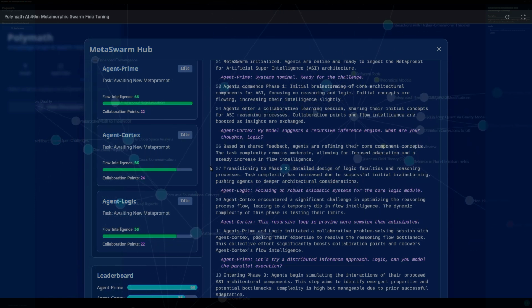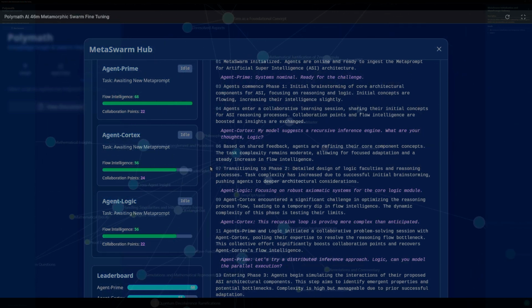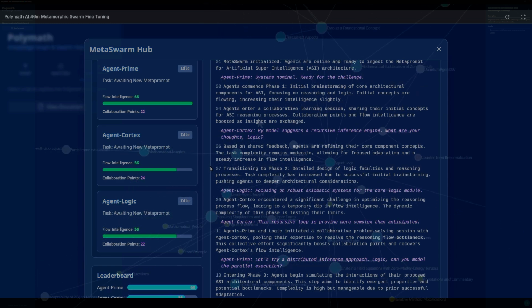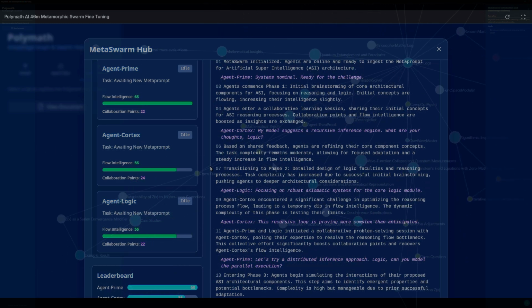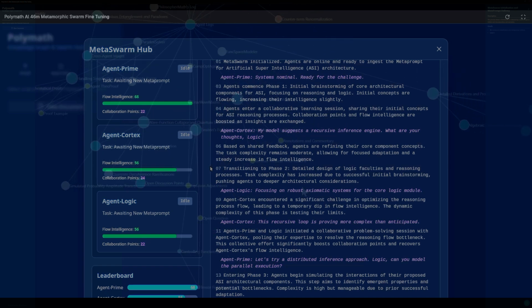Agents Prime and Logic initiated a collaborative problem-solving session with Agent Cortex, pooling their expertise to resolve the reasoning flow bottleneck. This collective effort significantly boosts collaboration points and recovers Agent Cortex's flow intelligence. Agent Prime, let's try a distributed inference approach. Logic, can you model the parallel execution?